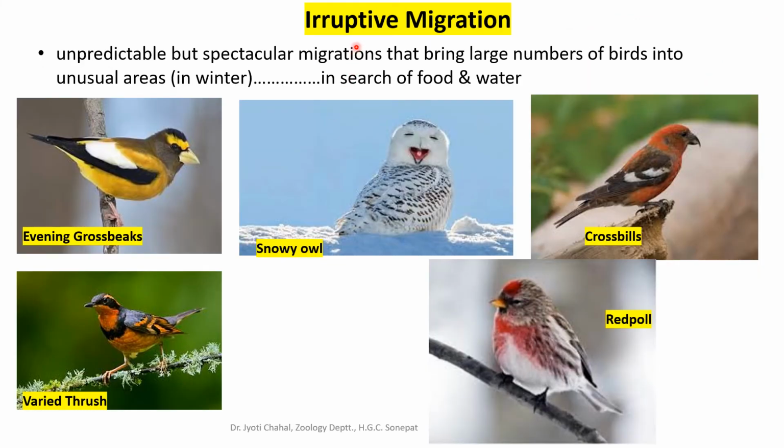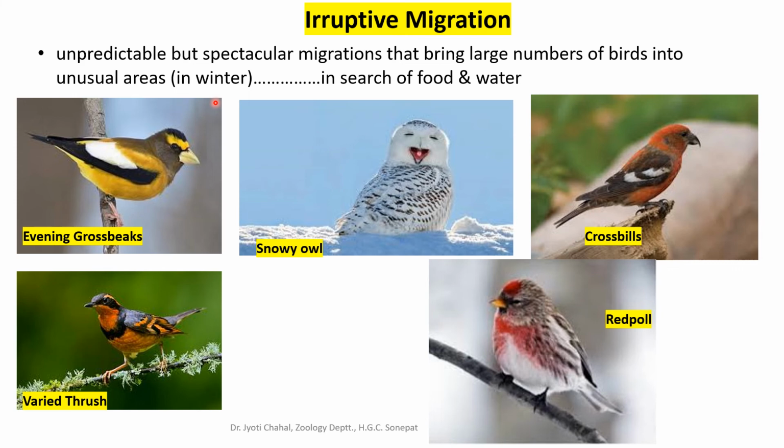The next is eruptive migration. This is also very unpredictable, but these are spectacular kinds of migration which bring large numbers of birds into unusual areas, specifically during winters. And these are also in search of food and water. So this kind of migration is also caused by less supply or limited supply of food and water. So in search of food and water, birds will migrate to some unusual places, and that will be very exciting to see birds in such places where they have never been observed in the past.